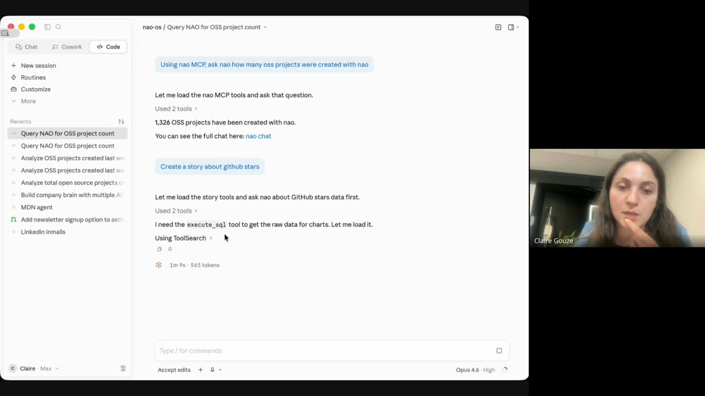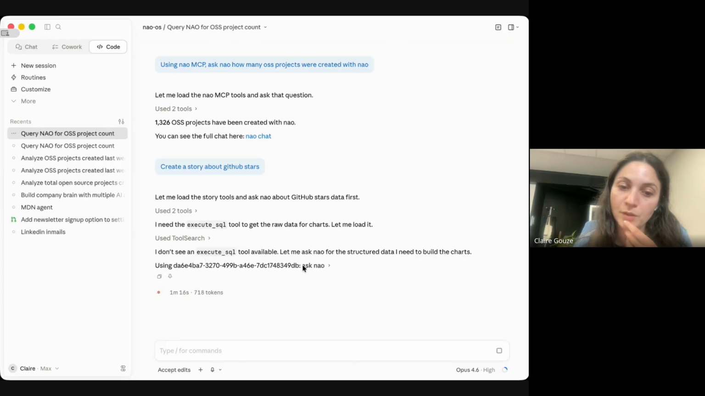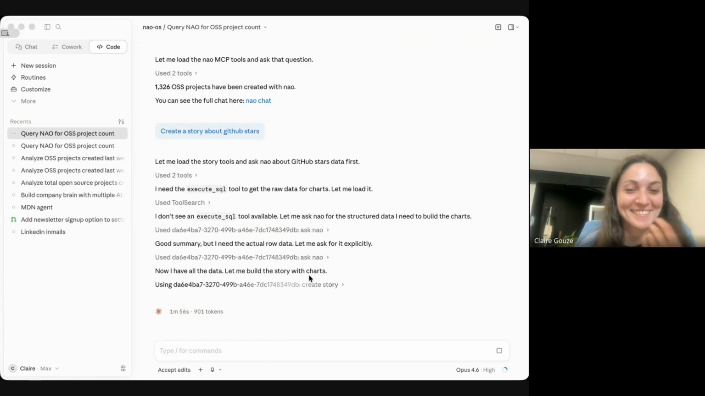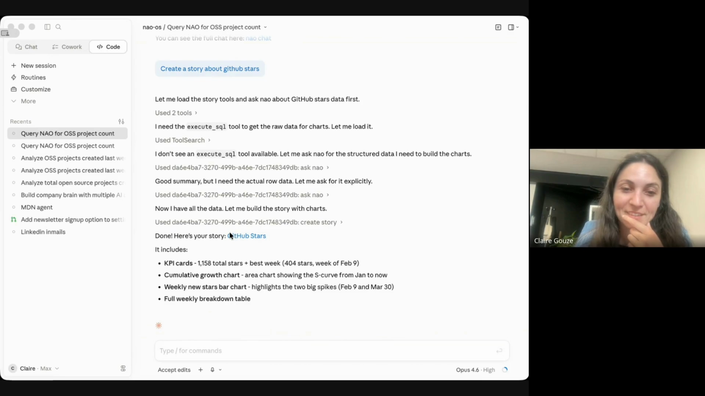Here it's creating charts with the execute SQL tool to add to the story. Okay, because I just added the tool, it's not loaded in this session. But I will do another example with execute SQL to show the difference. Okay, it's creating the story finally. This one should be fast then. So here it has created a story. I'll share the other screen.